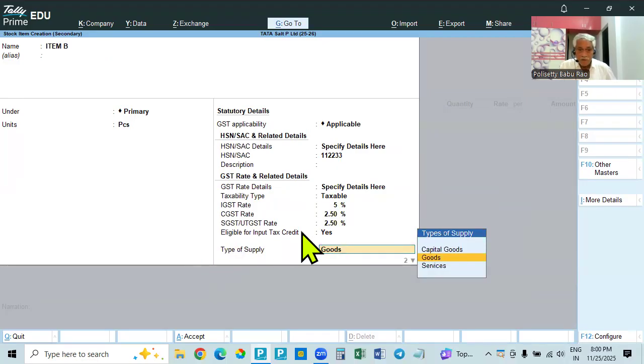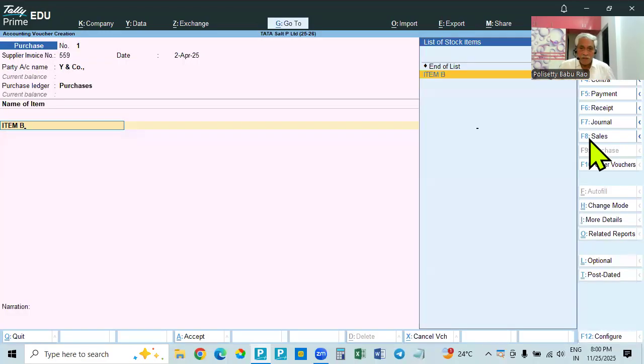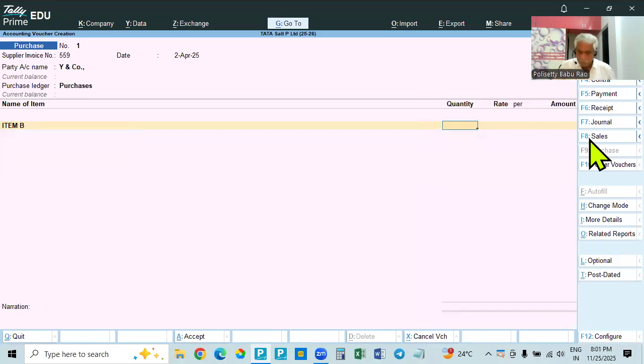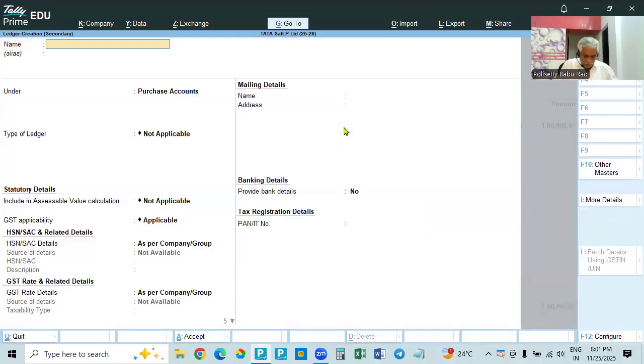Here we get input tax credit for everything, unless it is notified as ineligible or blocked credit, which you cannot claim. Here, item B. We are purchasing 50 pieces. Each one is 2,000 rupees, so the total amount is 1 lakh. Because it is Y and Co., we are purchasing from Y and Co., we will calculate. It is a new company. CGST.